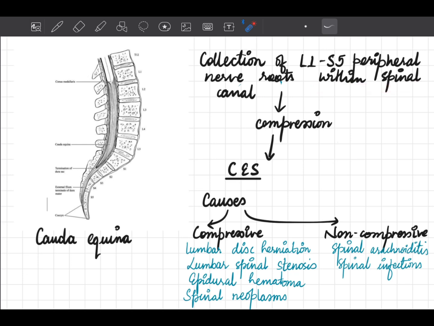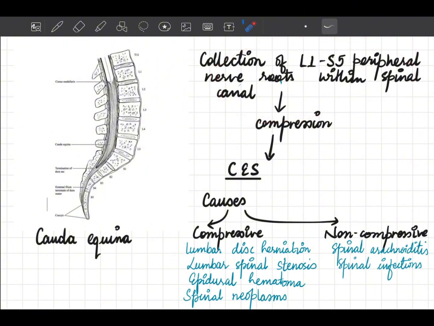And these nerve roots provide motor and sensory supply to the lower limb, to the bladder, to the perineum and to the anus. So these nerve roots are very sensitive to compression because they are just covered by the endoneurium. So the compression of these nerve roots results in something called the Cauda Equina Syndrome, which is basically a LMN lesion, lower motor neuron lesion. So this Cauda Equina Syndrome is a spinal emergency which is caused by the compression of these nerve roots.